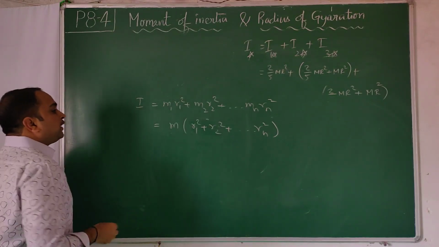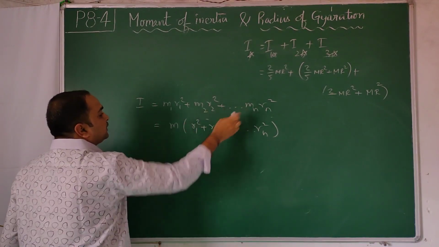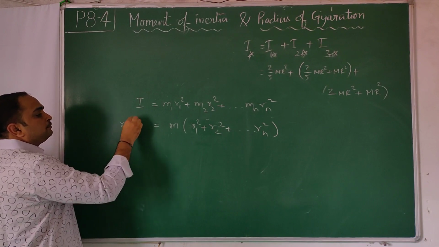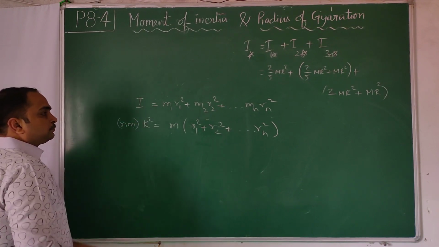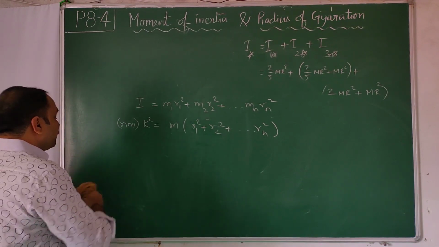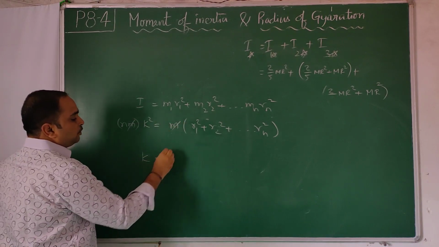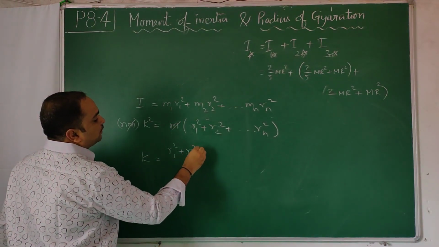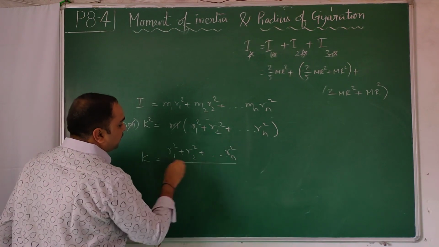And here also you can write it as the total mass, n masses, n into small m into k square. This m and this m get cancelled. K is equal to the square root of r1 square plus r2 square plus dot dot dot plus rn square, divided by n.